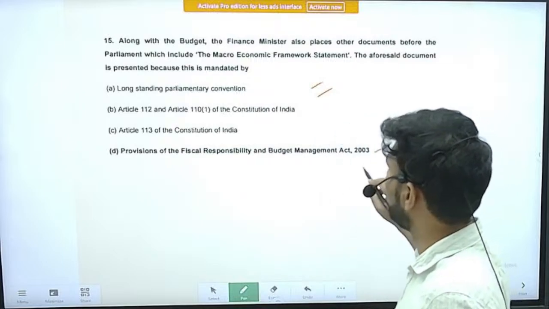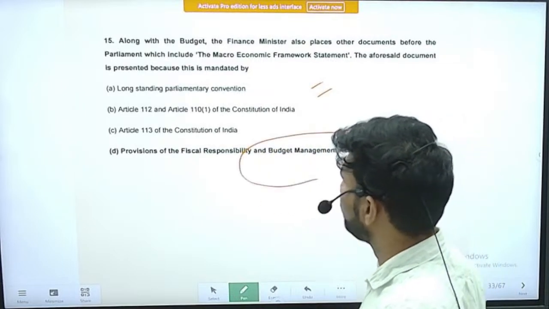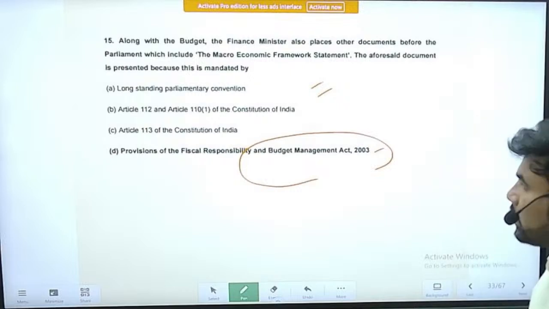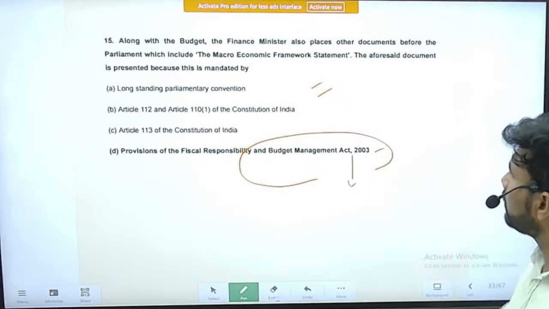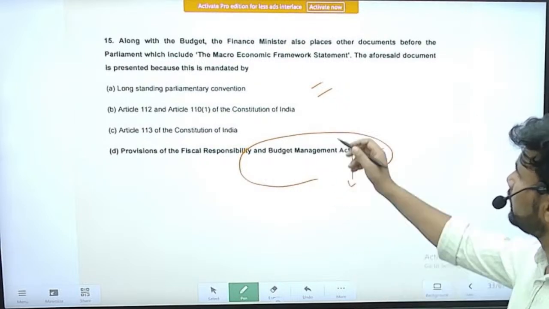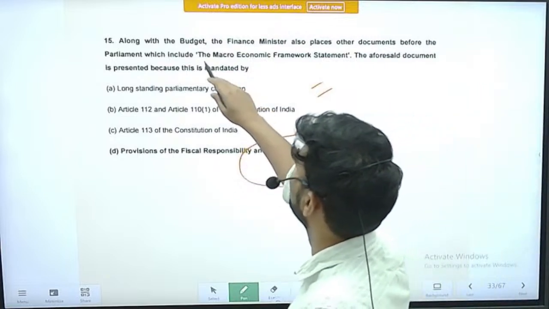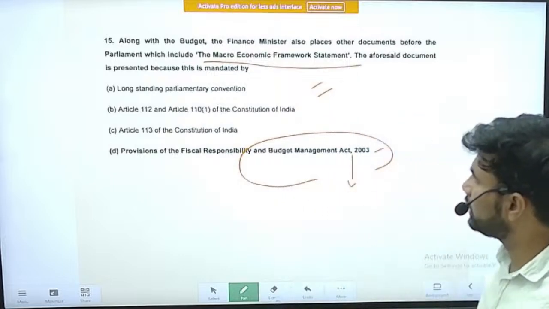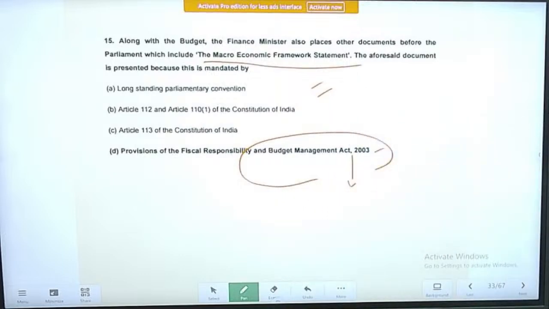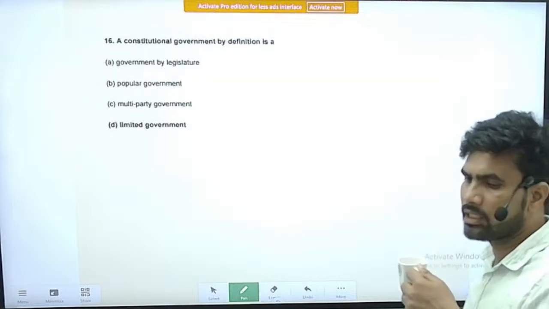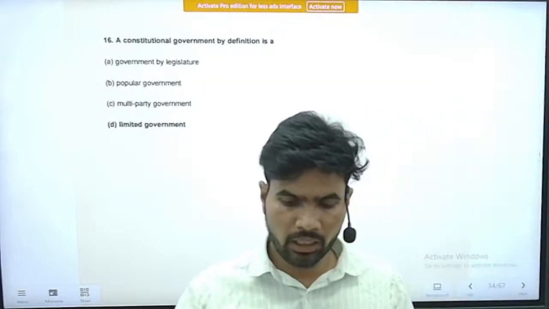So you know very well, the FRBM Act is there, the Fiscal Responsibility and Budget Management Act. So because of the provisions of the act, the finance minister, along with the budget document, will also introduce this document, the macroeconomic framework statement. Right. So it is also a straightforward question. Next question.